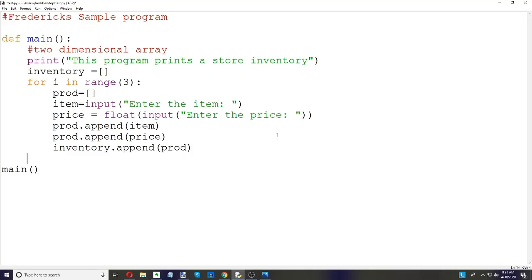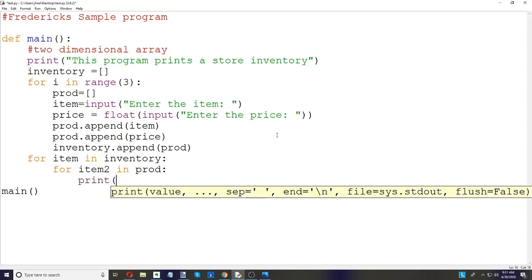Then we're going to print the whole thing out. We're going to say for item in inventory, every item that's in our inventory, and then we're going to just do for, let's call it item2 in product. Let's print item2. Actually, let's do this a little differently.